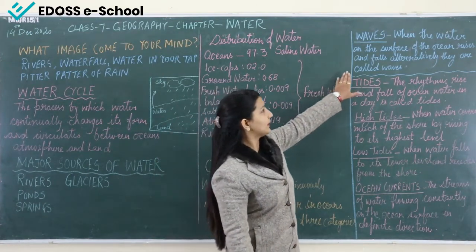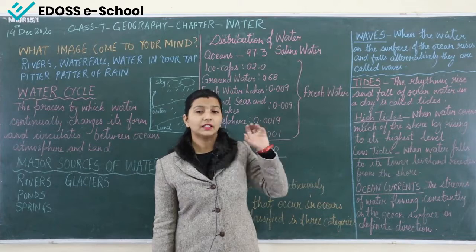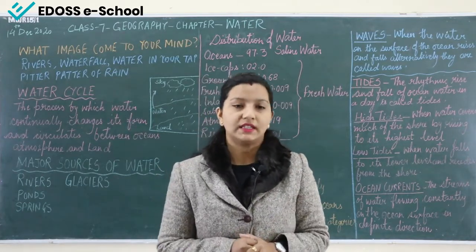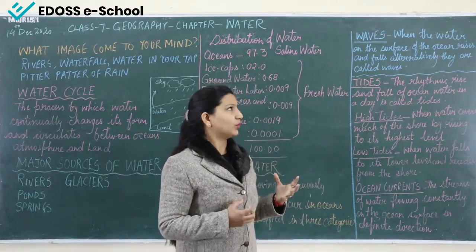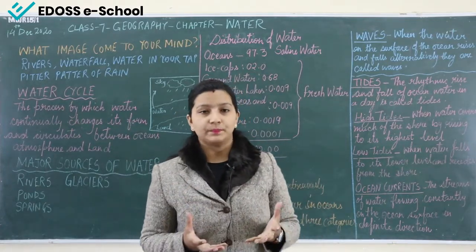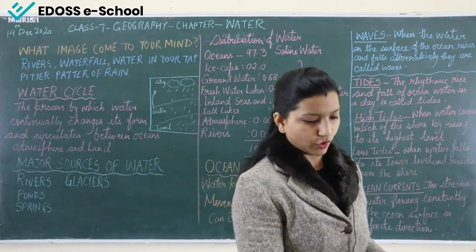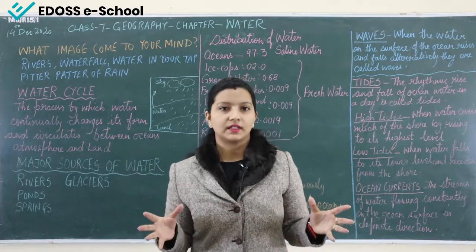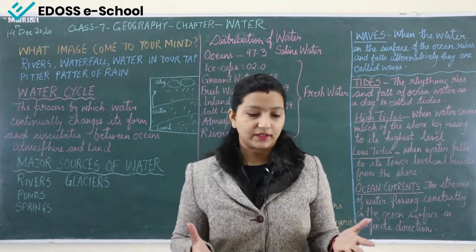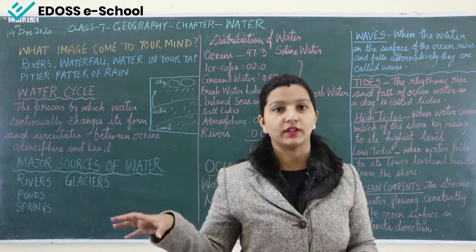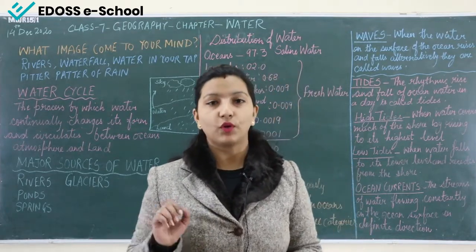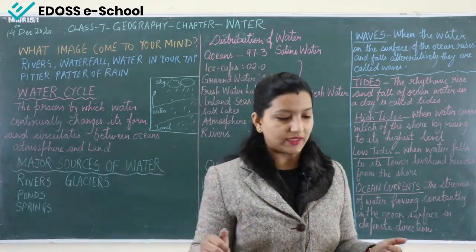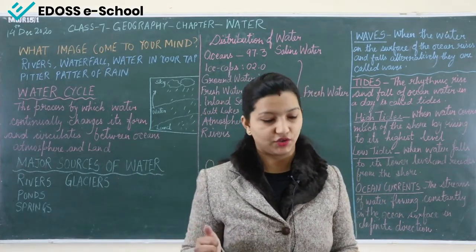Now when we are talking about these waves, sometimes they can be dangerous. When can these waves be dangerous? Sometimes when the wind blows, when the storm comes. So what does the storm do? During a storm, the wind is blowing very fast. And what happens when the wind blows very fast? It will also affect the ocean water, the flow of water. If the storm comes, it will affect the flow of water in the oceans, and it may cause destructions.